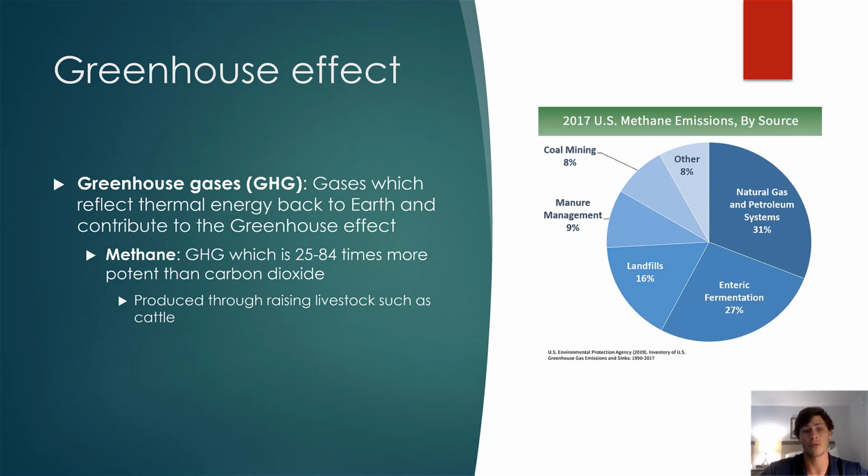Methane is primarily produced through the raising of livestock. Basically, cows and sheep and different ruminant animals will burp methane back into the atmosphere, and it is also produced as a byproduct of organic waste that is decaying or decomposing in landfills. And so again, even though methane is a stronger greenhouse gas than carbon dioxide, it is not emitted in nearly as high quantities, simply because we're not burning it or releasing it as a result of fossil fuels, and so it is not contributing nearly as much to the greenhouse gas effect as carbon dioxide is.